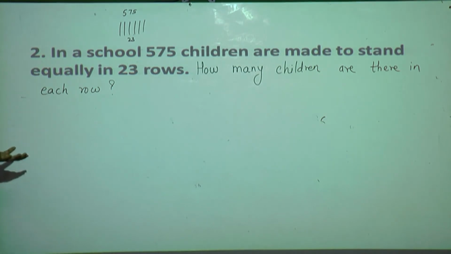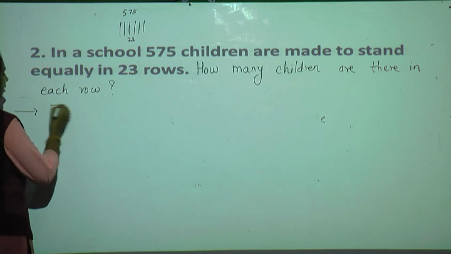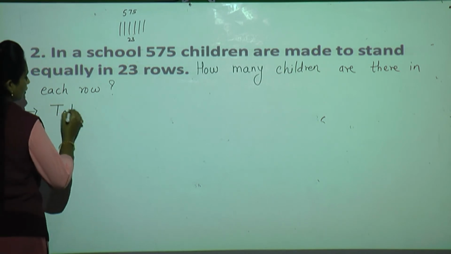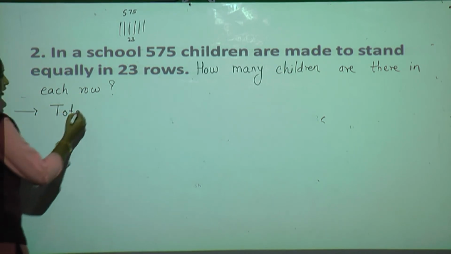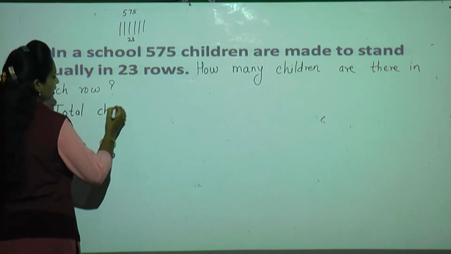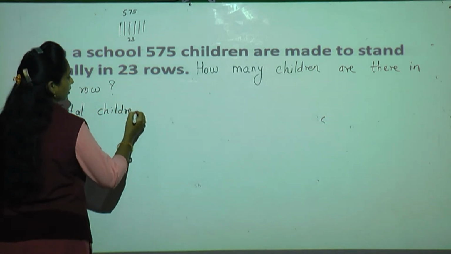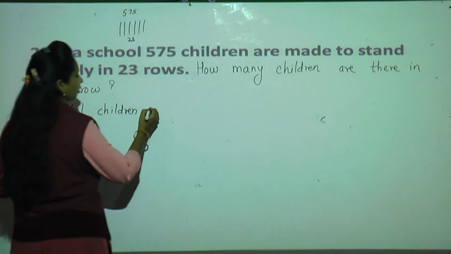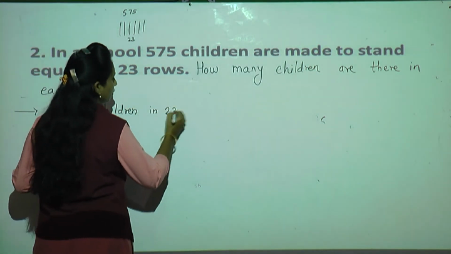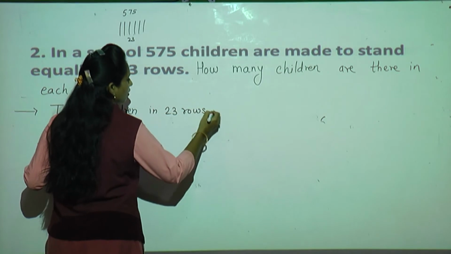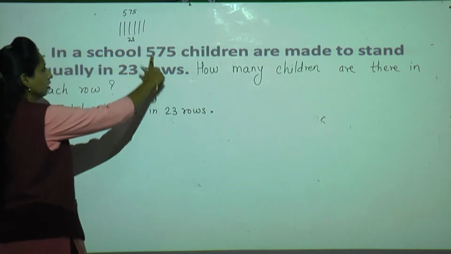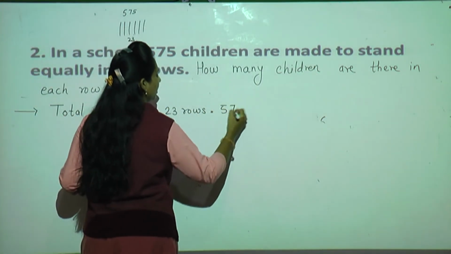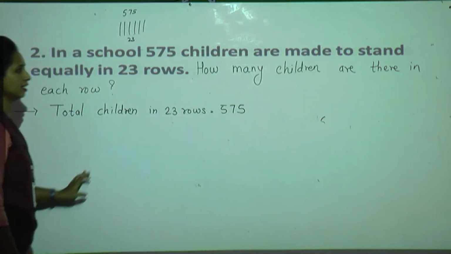in each row. Okay. Now how can we write the statement? Total children in 23 rows is equal to, how many are there? 575, isn't it?